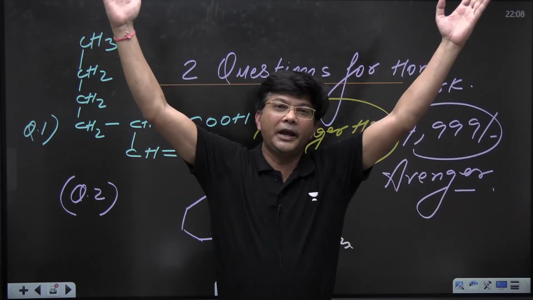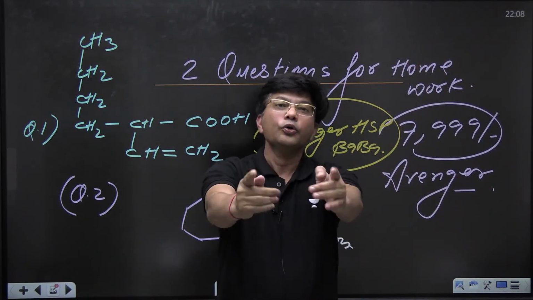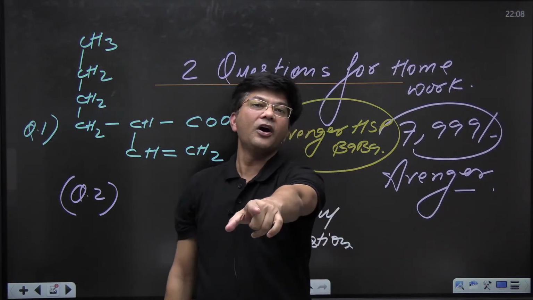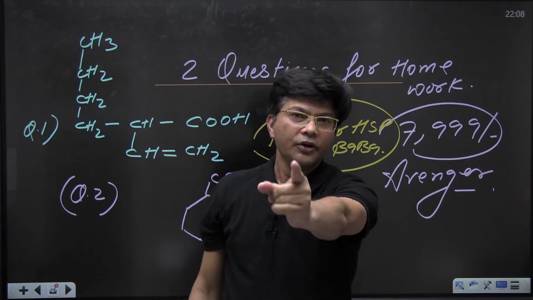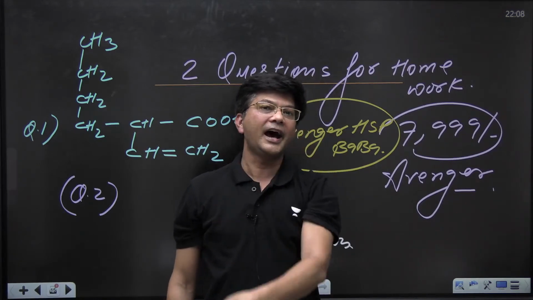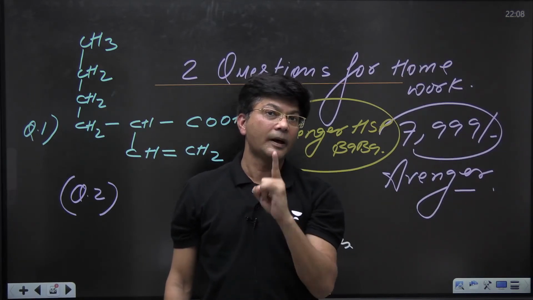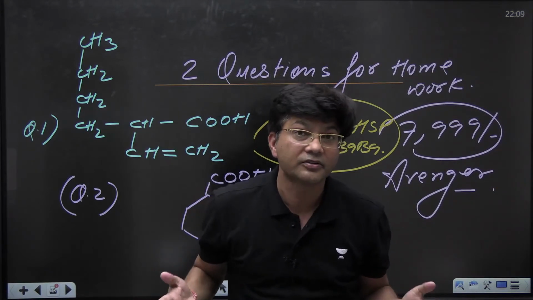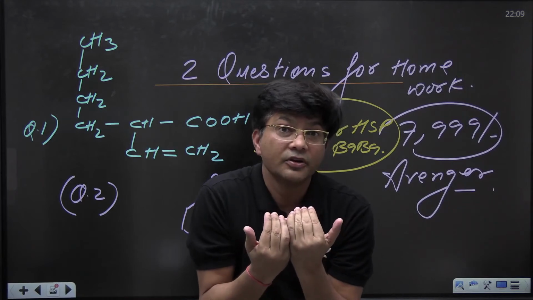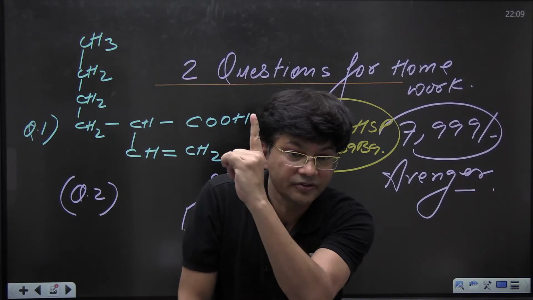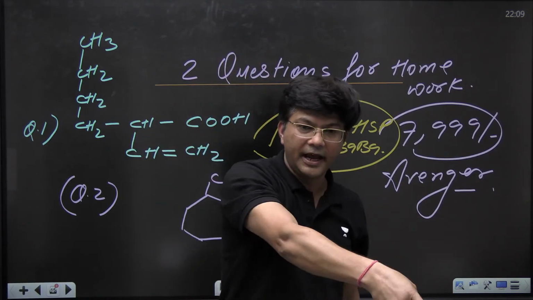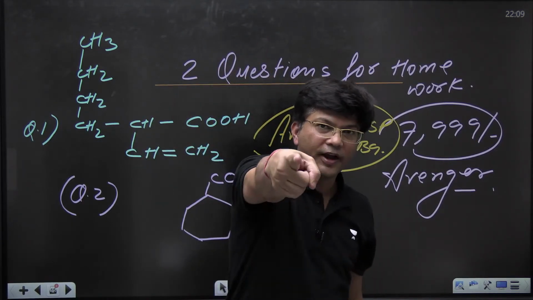Our aim should be just to go to AIIMS Delhi. Everyone, if you are on this channel, your aim should be very high, and that aim is to go to AIIMS Delhi, because you are bonded with us from the very starting. Yes, say everyone, what's your aim?